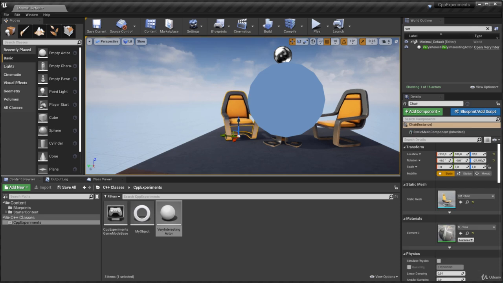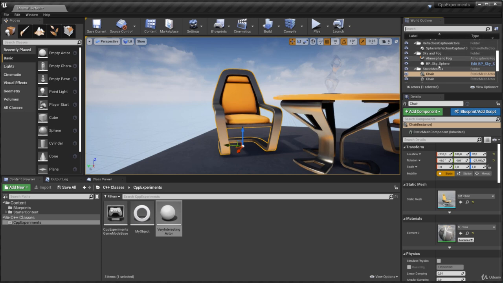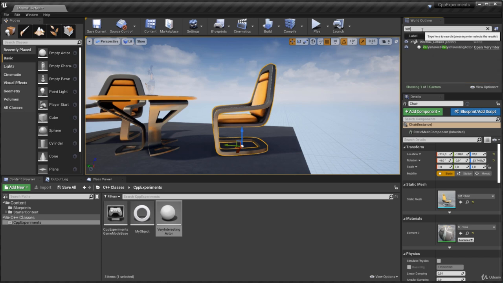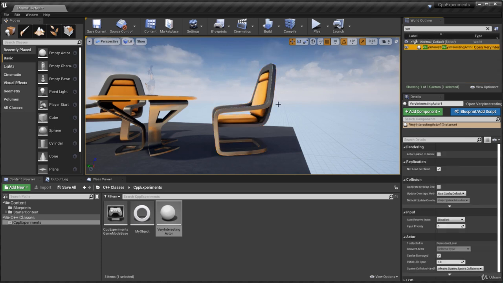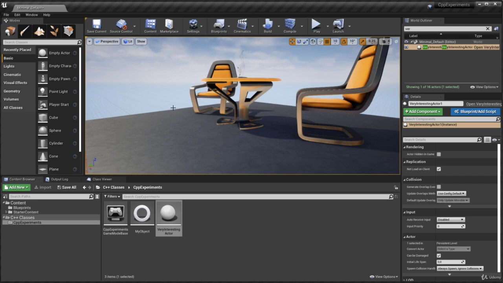Also, if I left click on this chair, for example, and I press F to frame up on that, or I go in the world outliner and I double click on that object, I can frame up on that. Search for my very interesting actor again, double click on that, you can see that we don't frame up on that. I can also press F. That's because it's kind of in my world. Okay, you can see it in the world outliner, but we don't get handles or anything like that.